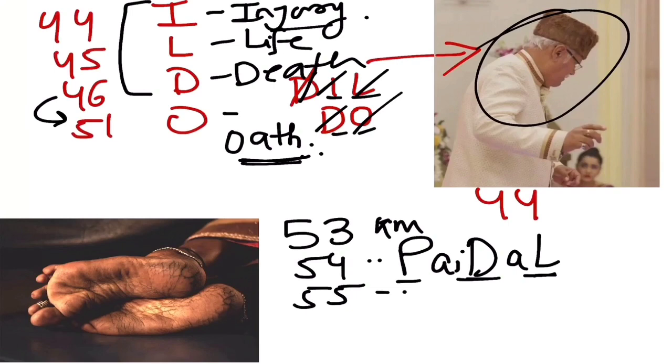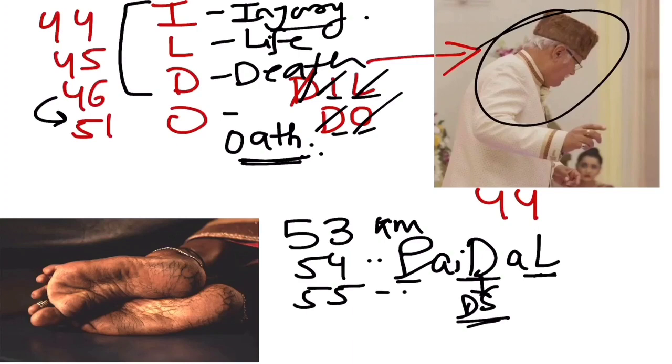So 53 is the section for punishment, P for punishment. 54 is the section which denotes the commutation of a death sentence, right? Means his death sentence can be commuted, maybe to life imprisonment or some other thing, but the main thing is this death sentence is being commuted.